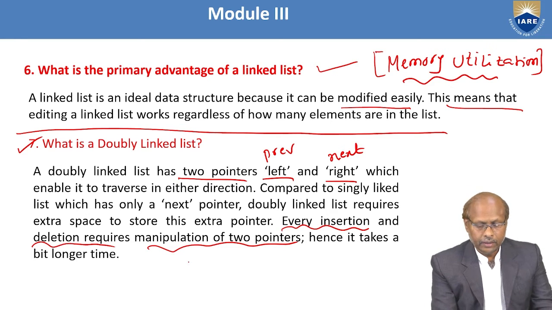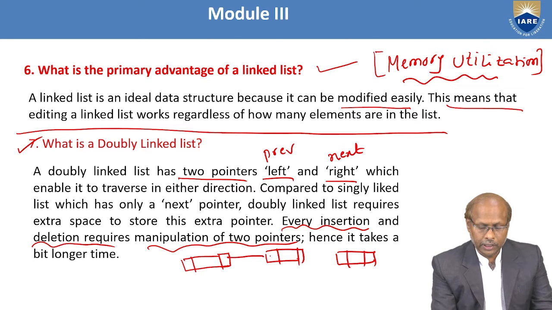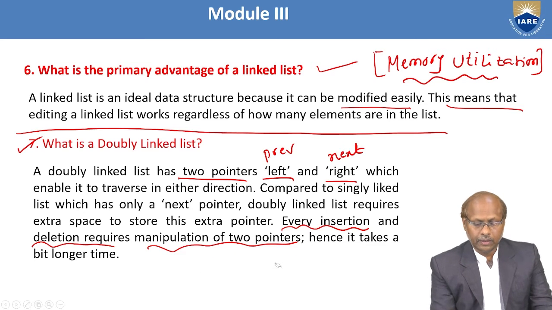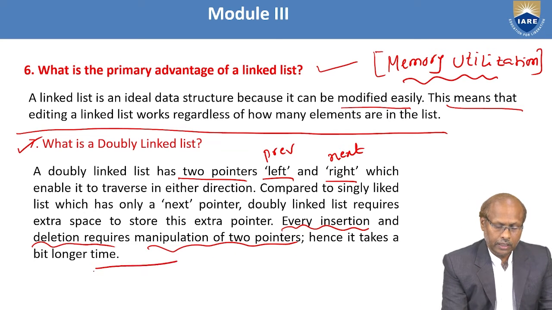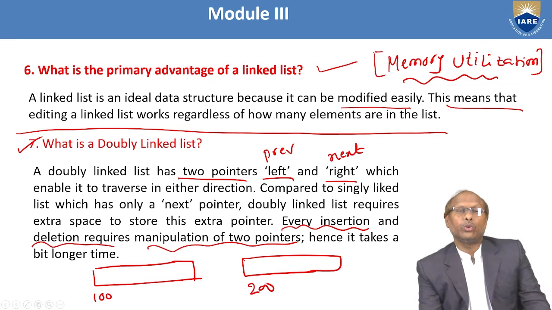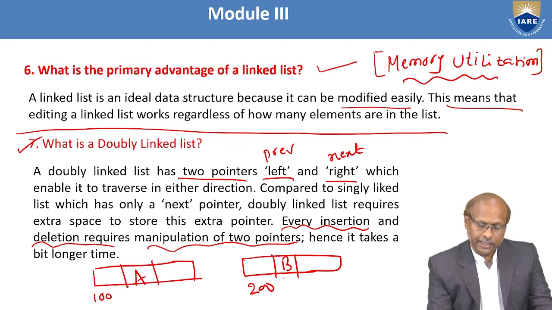And in a double linked list, you can show through a diagram that you maintain a set of nodes. First link, second link, first link, second link. This is pointing here, this is pointing here. So you have to maintain it like this. Okay. Most of the time they'll ask this linked list question. So you can maintain a node with address 100, another node with address 200. Assume there are two nodes. In every node again there are three parts. Data part, assume my data is A. Second node data is B, and its address is 200.